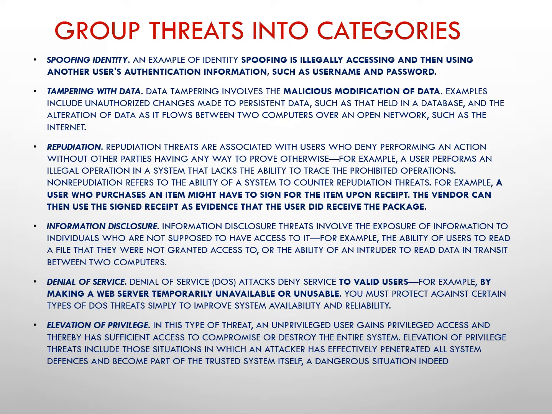Then elevation of privilege. In this type of threat, an unprivileged user gains privileged access and thereby has sufficient access to compromise or destroy the enterprise system. That user can take those permissions and make those updates. Because of that, data loss may occur or some unrecoverable changes can be made by the attacker. So this is also dangerous.